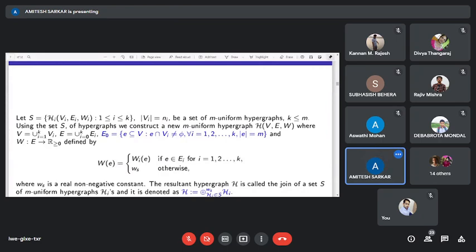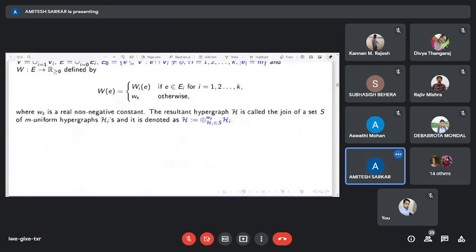Using this set, we construct a new m-uniform hypergraph H, where the vertex set V is the union of V1, V2, up to Vk, and the edge set is the union of E1, E2, up to Ek together with a new edge set E0, where E0 equals the m-element subsets of V such that the subsets intersect each Vi, with cardinality of e equal to m. And consider a weight function.